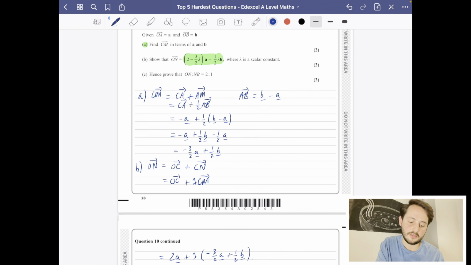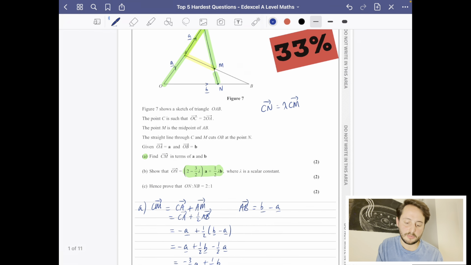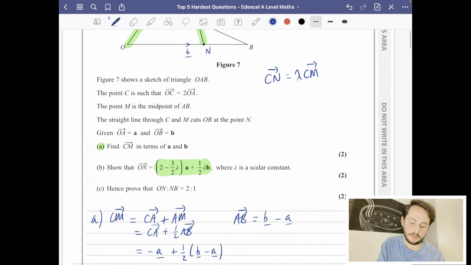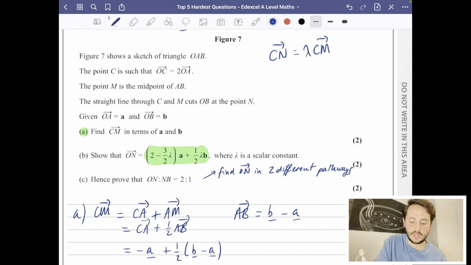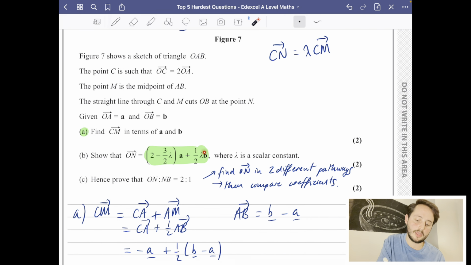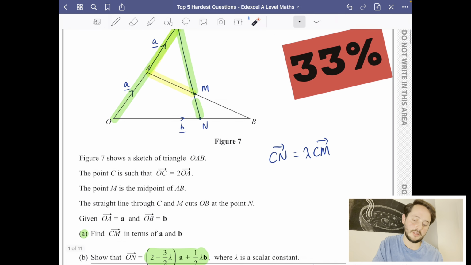Part C of the question then says, hence prove that ON to NB is 2 to 1. Now, if you've seen my videos on comparing coefficients before, you'll know that the strategy for this is to find ON in 2 different ways. I'm actually going to say 2 different pathways, and then compare the coefficients. So they've already told us what ON is, which is this green bit that I've got here, but I'm now going to try and find out what ON is in a different way.